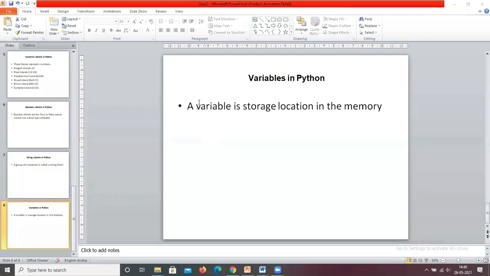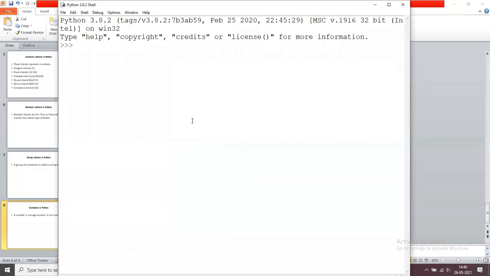Now 5 is an integer literal and 1.23 is a floating literal. As humans, we learn all these things from our childhood. So 5 is an integer, and 1.23 is a float.